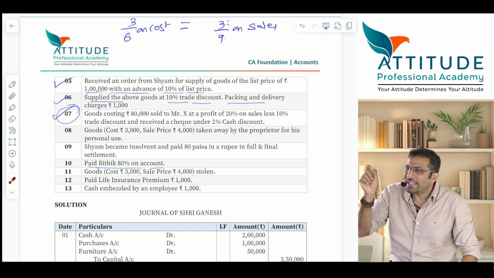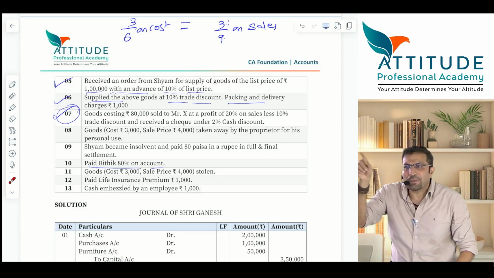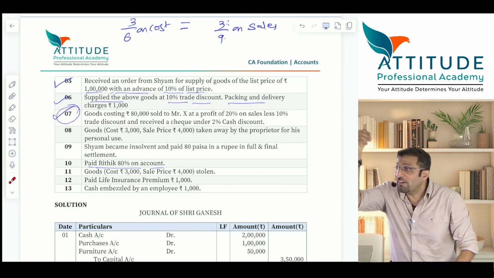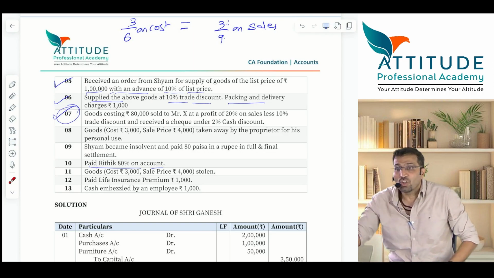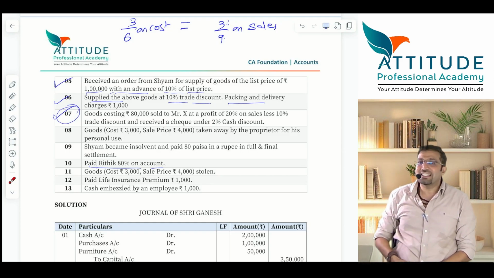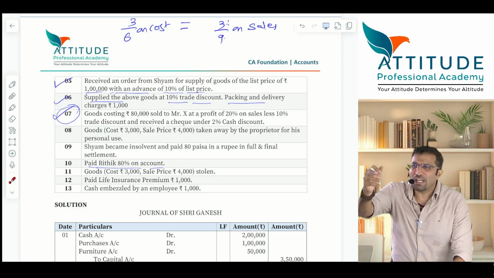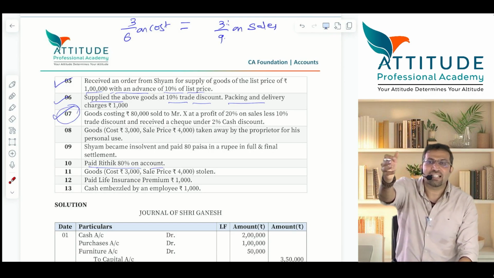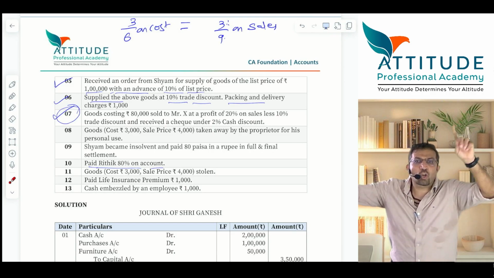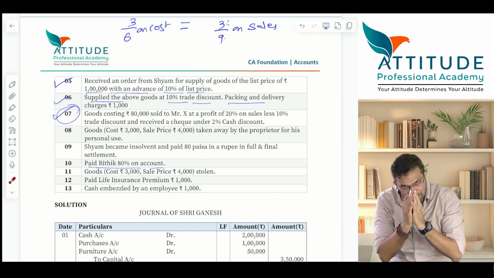Now 20% on sales is 1/5 on sales. Repeat. 20% on sales is 1/5 on sales. 1/5 on sales is how much? 1/4 on cost. Then take 1/4 and multiply with 80,000. 80,000 into 1/4, that is 25% of 80,000, which is 20,000. Now profit is 20,000. Cost price is 80,000. You'll get the sales. Very good. Thank you very much.